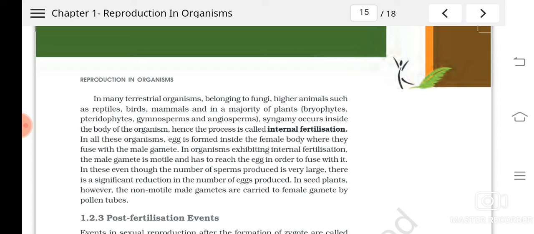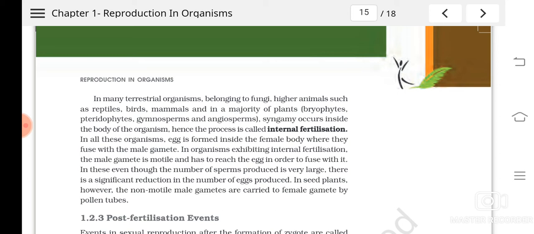So in many of the lower forms, you can see both male and female gametes are motile, but in other higher forms you can see the eggs are non-motile and the sperms are motile, and they fuse, meaning they have to move through the various media to reach the egg.